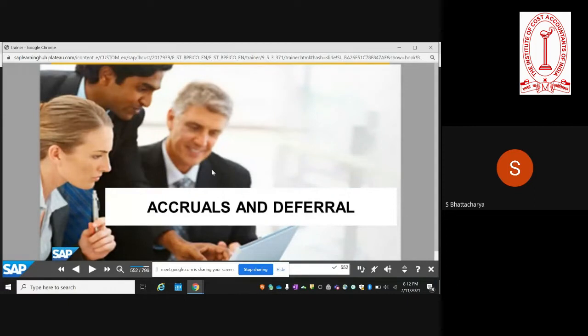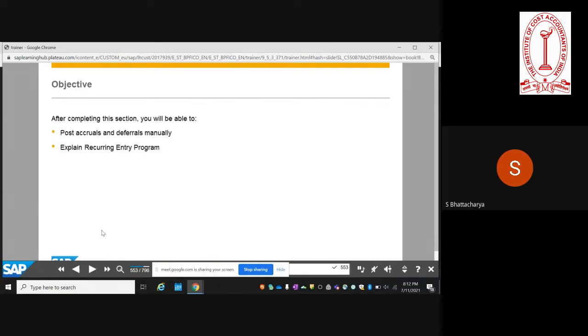Let us understand what are accruals and deferrals. There are entries which you need to pass. Accruals are basically those accounting postings that you need to make, for example, accrued interest on your bank fixed deposits. You make an accrual posting so that, if you are reporting on an accrual basis, you accrue all the incomes or the expenditures for that particular period. The same applies to the deferrals as well.